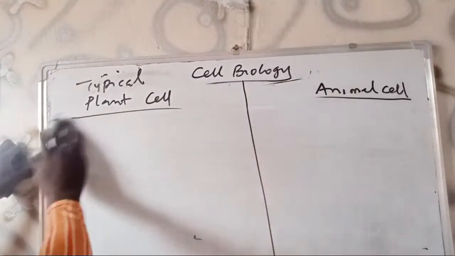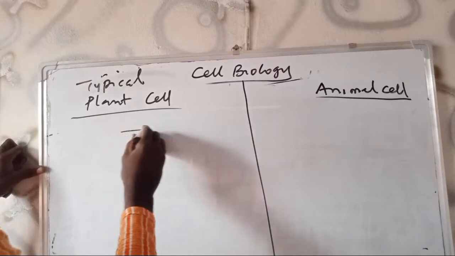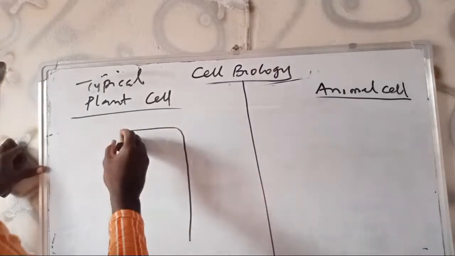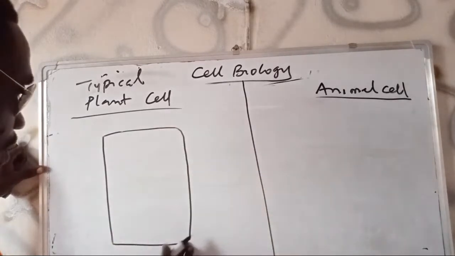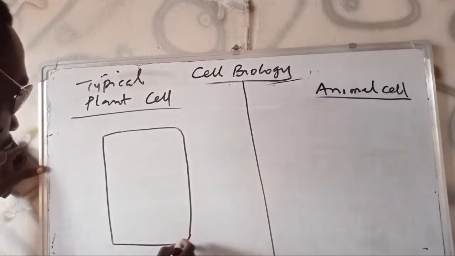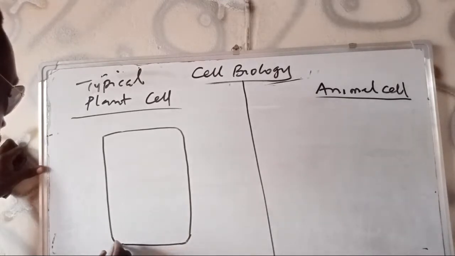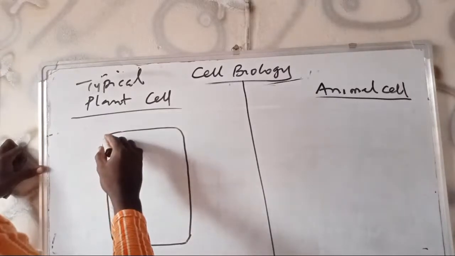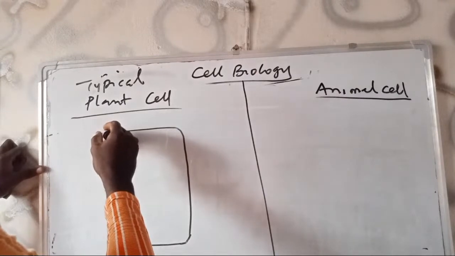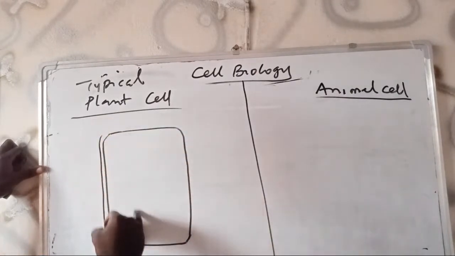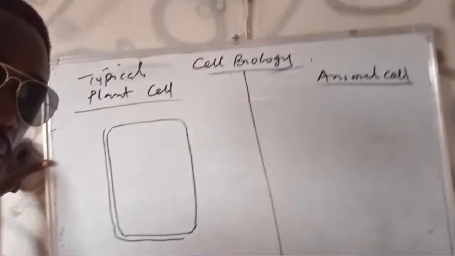So in the drawing of the plant cell, if you are finding it difficult, I'll give you the cheat. What you're going to do is just make a sharp rectangle, cut off the edges, curve it. So then you have to place your cell wall. This is the cell membrane. Hope my camera is getting my drawings. Okay.